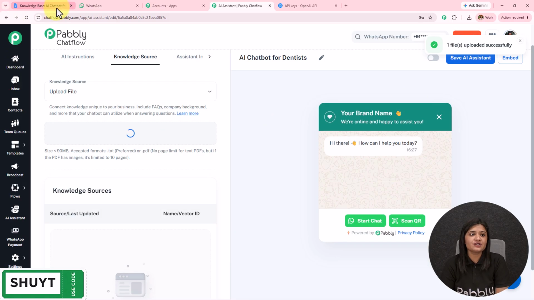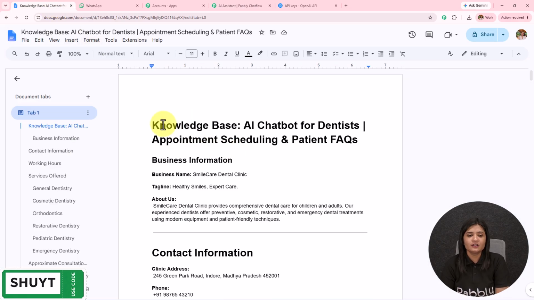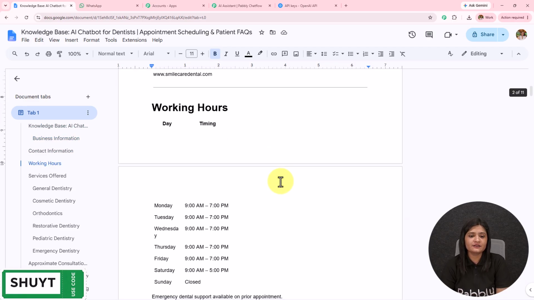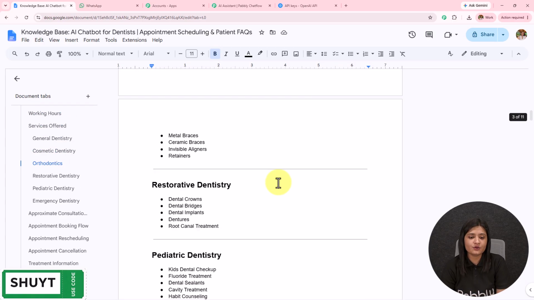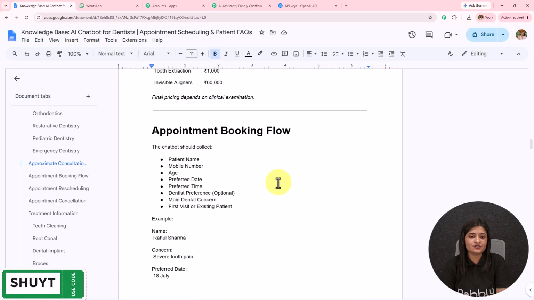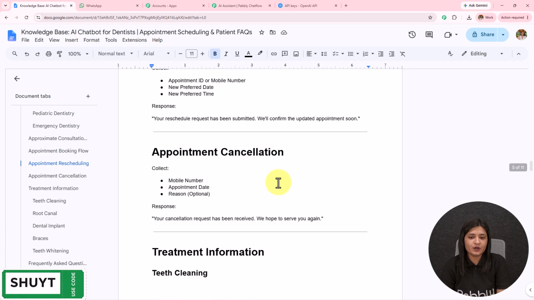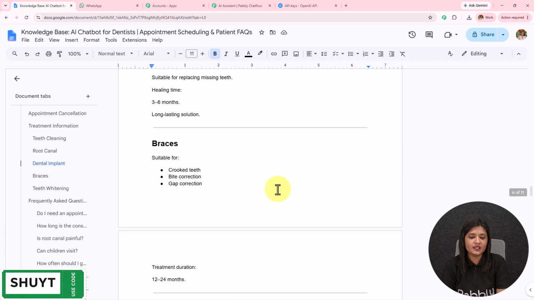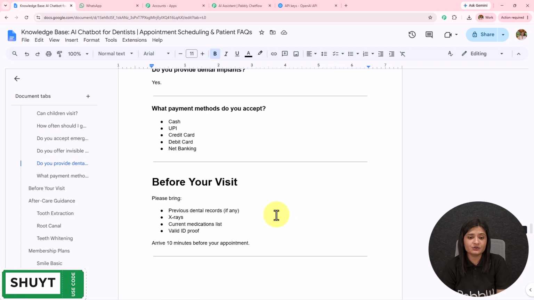If I open the file which I have created in Google document, knowledge base AI chatbot for dentist appointment scheduling and patient FAQs, we have the business information, contact information, the working hours, services offered, and then the rest of the details like the approximate consultation charges, appointment booking, appointment rescheduling, appointment cancellation, treatment information. We have all the details, FAQs with the rest of the details.